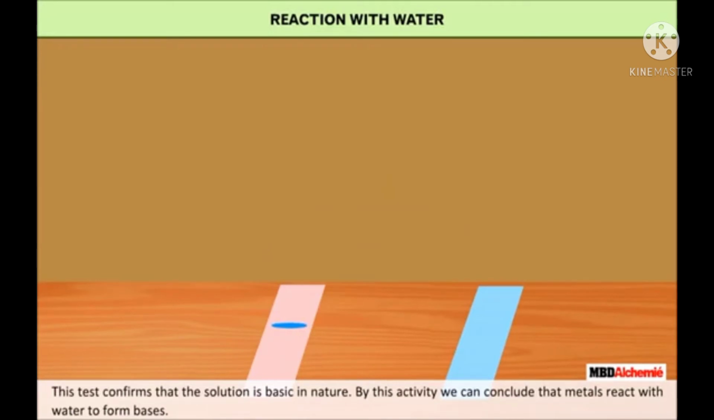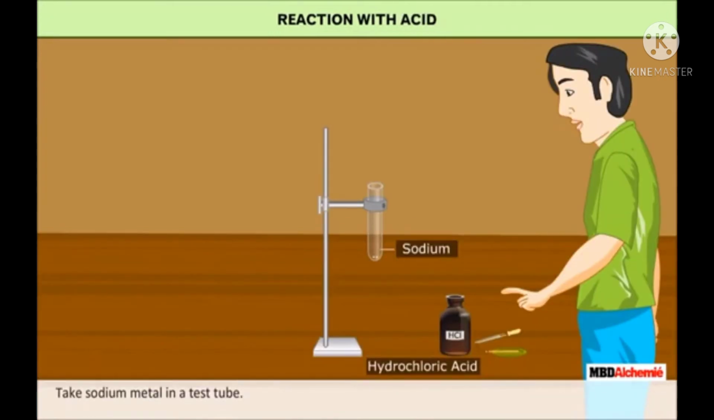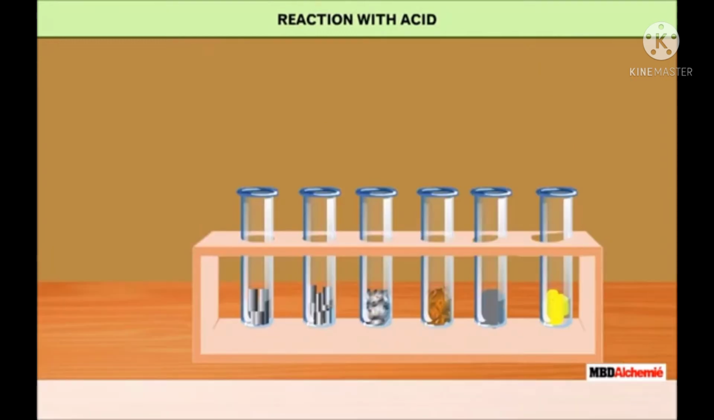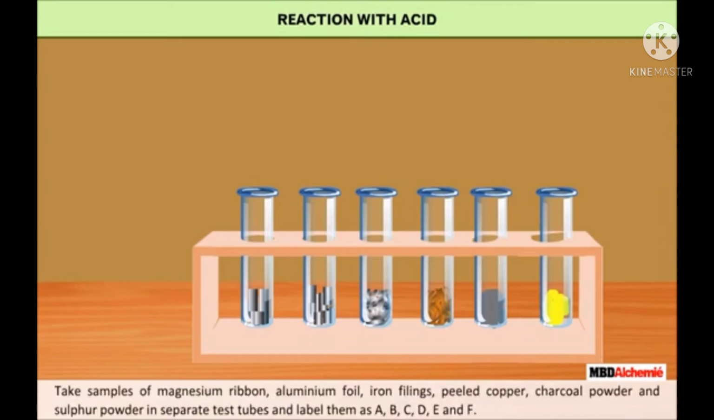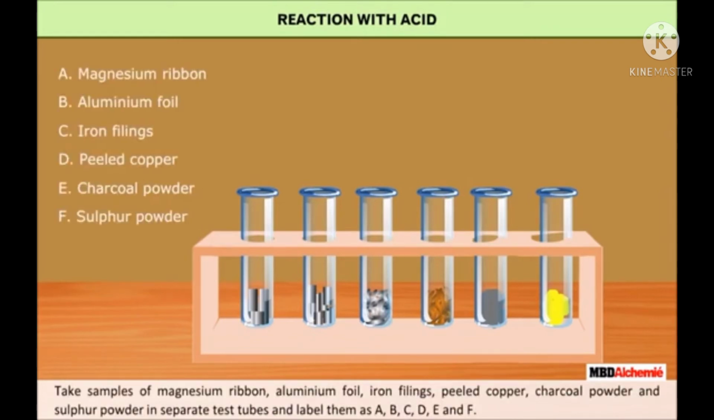Metals and non-metals. Reaction with acid. Take samples of magnesium ribbon, aluminum foil, iron filings, copper, charcoal powder and sulfur powder in separate test tubes and label them A, B, C, D, E and F. Add 5 ml of dilute hydrochloric acid to each test tube one by one using a dropper.